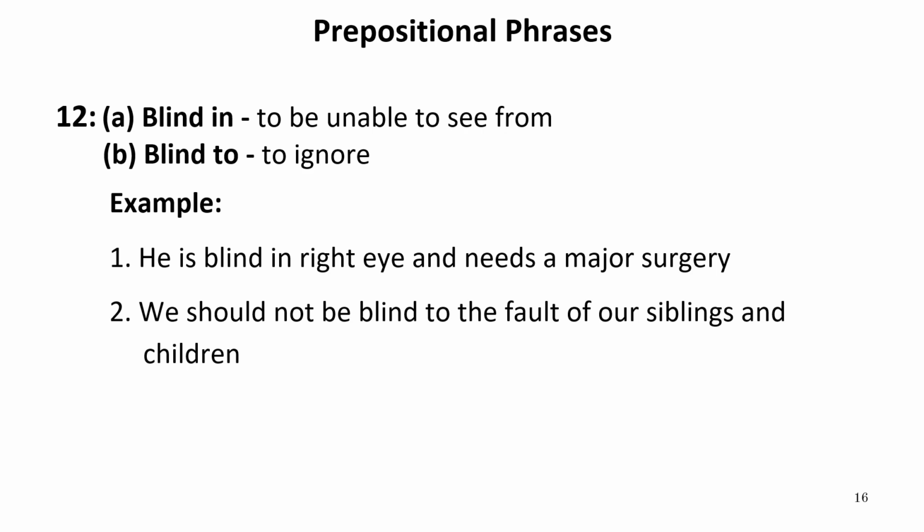Blind in and blind to. Blind in refers to being unable to see from, when we are not able to see something. Blind to means when we ignore something. For example, he is blind in the right eye and needs major surgery. It means his right eye is not working properly. It is either destroyed or damaged, or you can say it is not working.